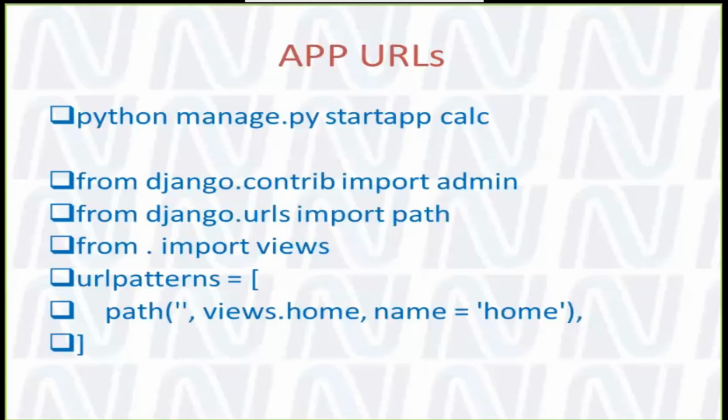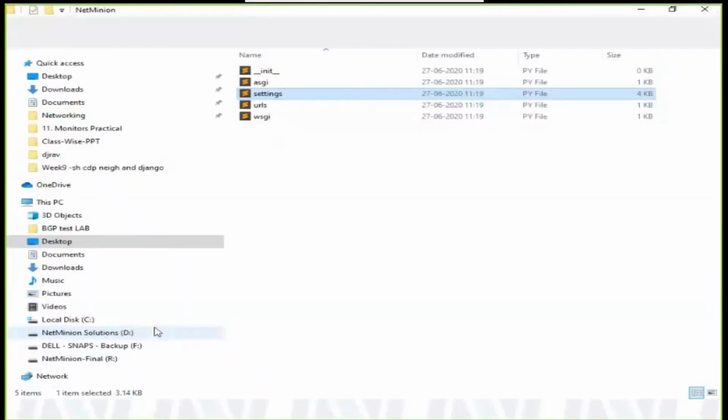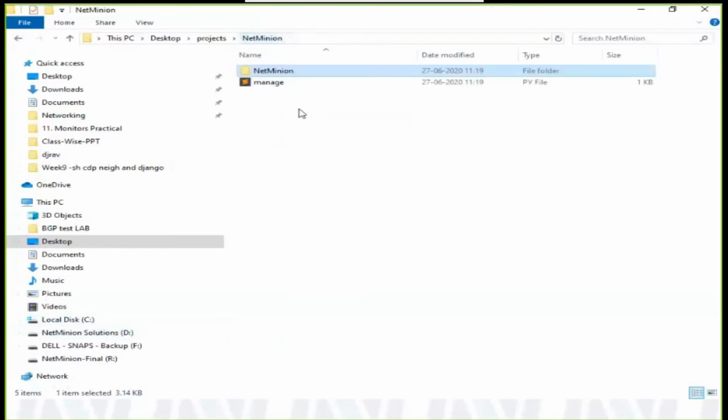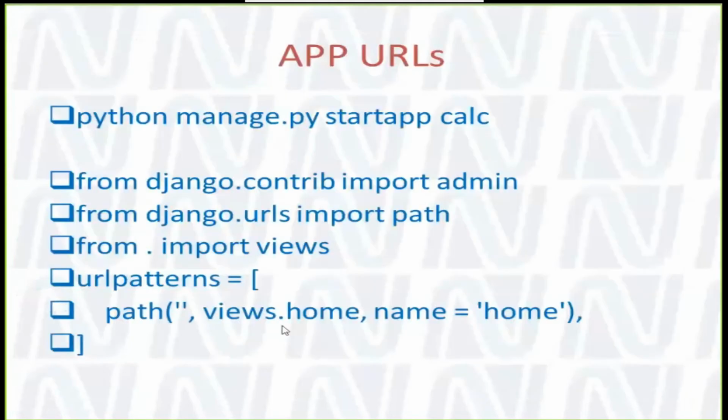So if you want to start something now, let me show you the folder again. In NetMinion there is one file named manage.py. NetMinion is my project name. So in your project also, whatever name you take, you should have one file named manage. Okay, so manage.py is your main file. Let us go there and run one kind of app.